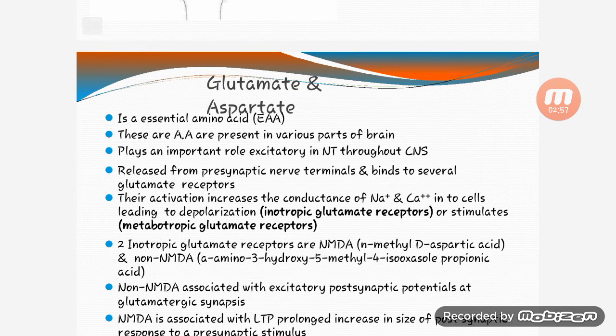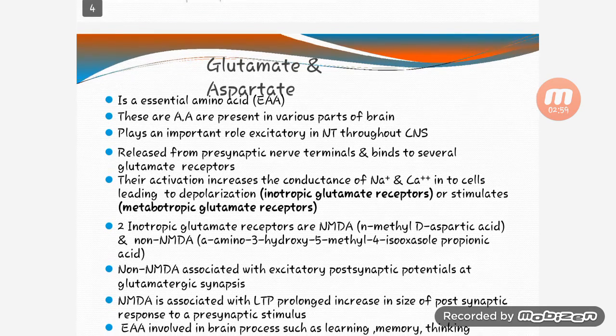Then glutamate and aspartate are excitatory amino acids, EAAs. They are present in various parts of the brain and play an important role as excitatory neurotransmitters throughout the CNS. They are released from the presynaptic nerve terminal and bind to several glutamate receptors. Their activation increases the conduction of sodium and calcium into the cell, leading to depolarization.